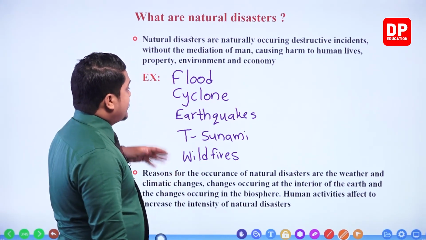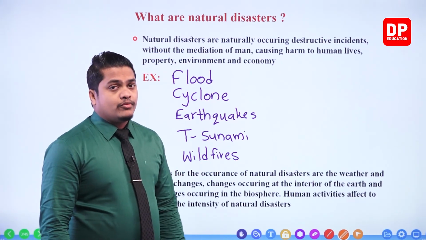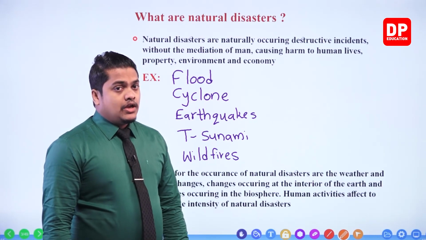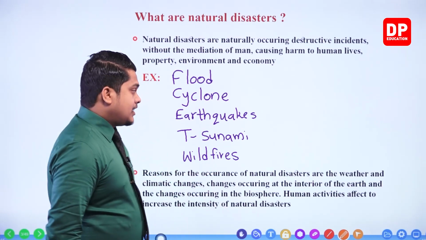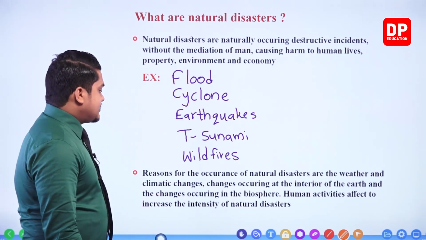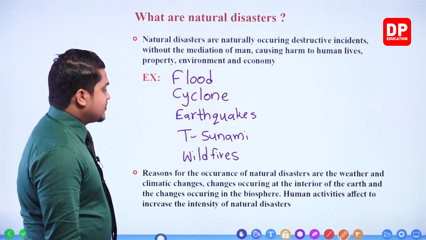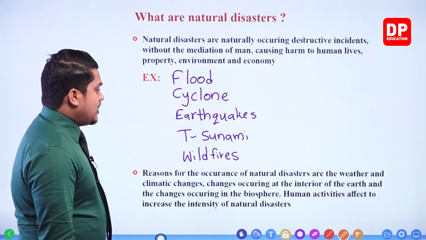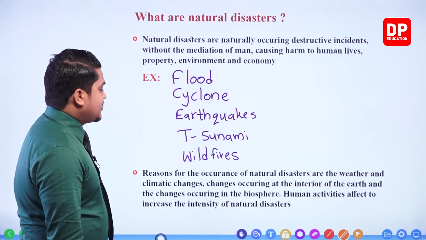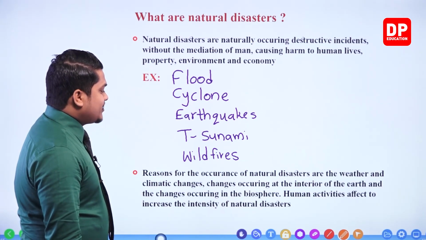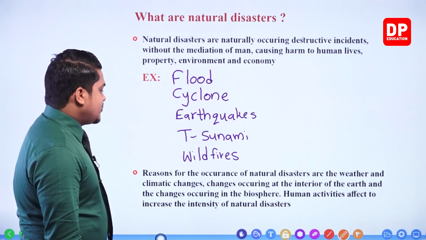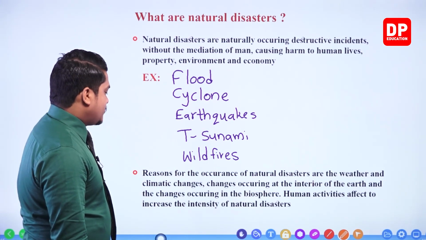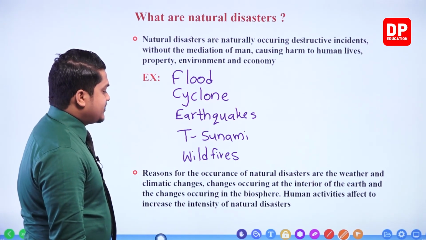All of these things are destructive, right, according to the magnitude at which they occur. All of these things are going to be destructive, my dear children, right? Then here it is given, reasons for the occurrence of natural disasters are the weather and climatic changes, changes occurring in the interior of the earth and changes occurring in the biosphere. Human activities affect the intensity of natural disasters.